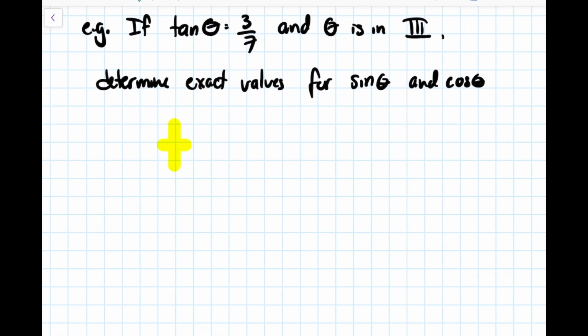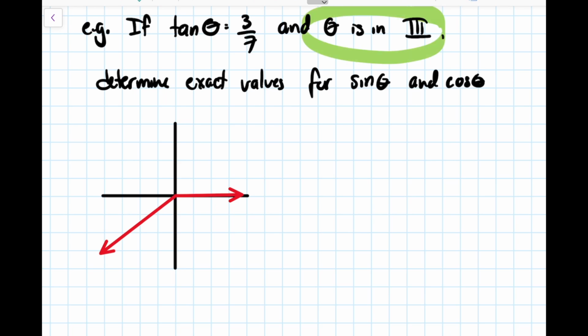Okay, so to start this off, again, we're going to want just a quick sketch so that we can visualize what's going on here. You're told explicitly in the question that your angle is in quadrant 3. So we know we've got something over here. Doesn't really matter where. I'm not focused on drawing a nice drawing. I'm just going to do something like this. If we didn't have this piece of information, this bit about theta being in quadrant 3, we would have had to consider two possible answers, where theta could have also been in quadrant 1, and we would have had to do a whole bunch of extra work there. But thankfully, we were narrowed down to just this place.